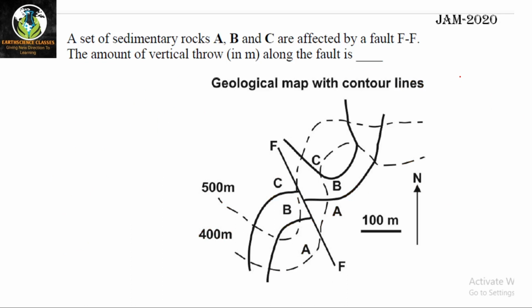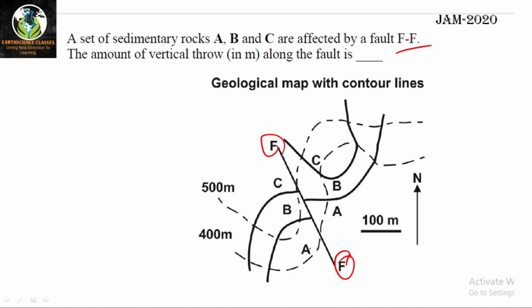So yes, this is also from the 2020 exam. A set of sedimentary rocks A, B, C are affected by a fault. The amount of vertical throw in meter along the fault. Here it is the fault line. You can see this is F and F dash. Okay, so this is the fault and the contacts are faulted here.